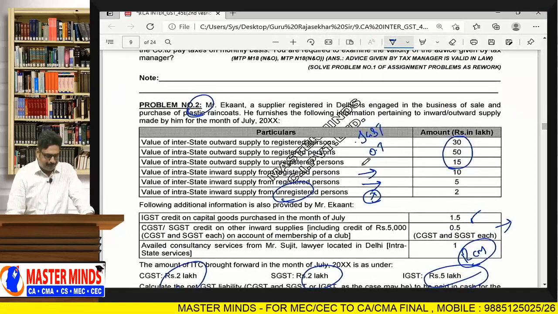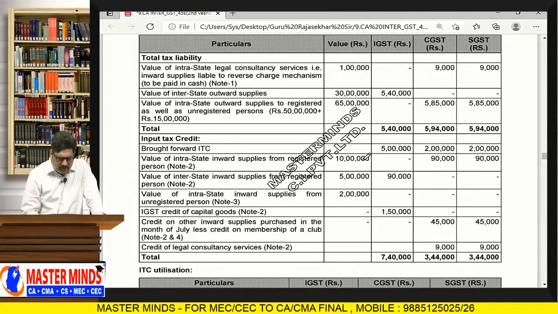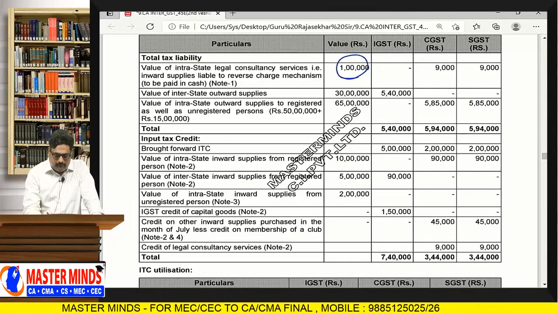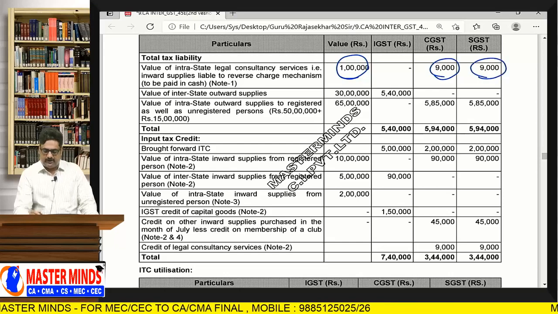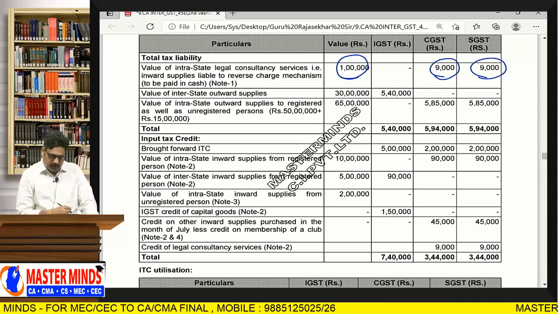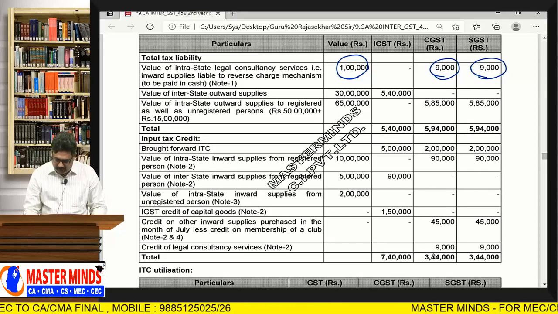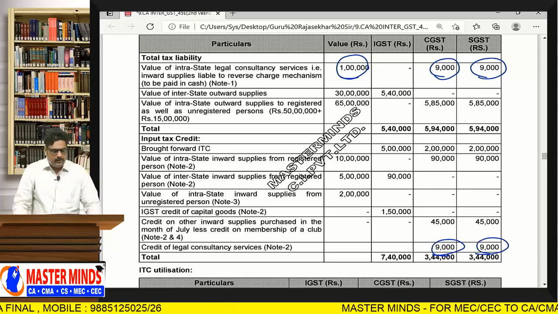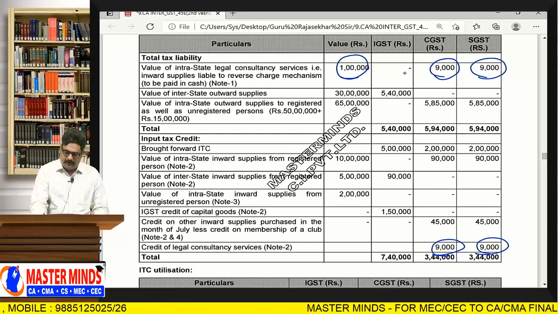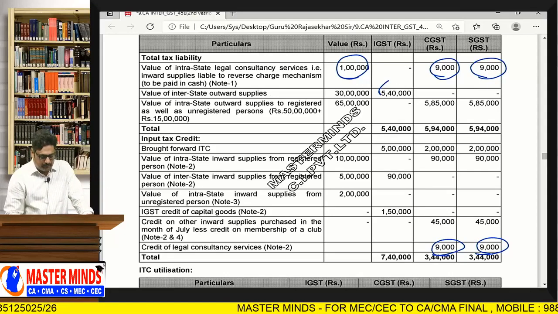Wait a minute, ma'am. So, with respect to this point, this is the RCM concept. The legal services value is 1 lakh, therefore CGST and SGST are needed to be paid, and already I told you this amount is allowed as ITC also, therefore you can observe here that it is shown as ITC also. Okay, ma'am.